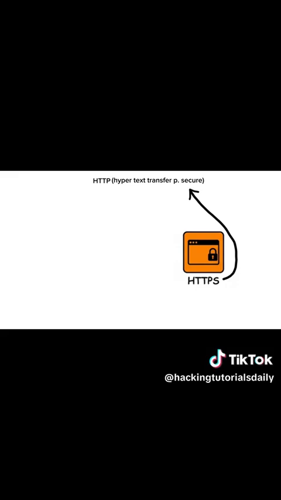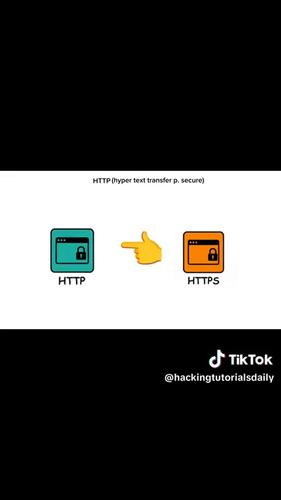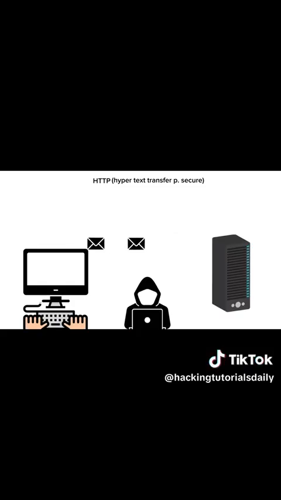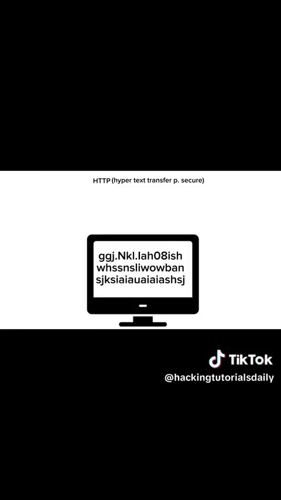The S stands for secure. It functions exactly like HTTP, but it wraps the entire conversation in a layer of encryption, usually TLS. Even if a hacker intercepts the data stream between you and the bank, all they will see is scrambled, unreadable code.